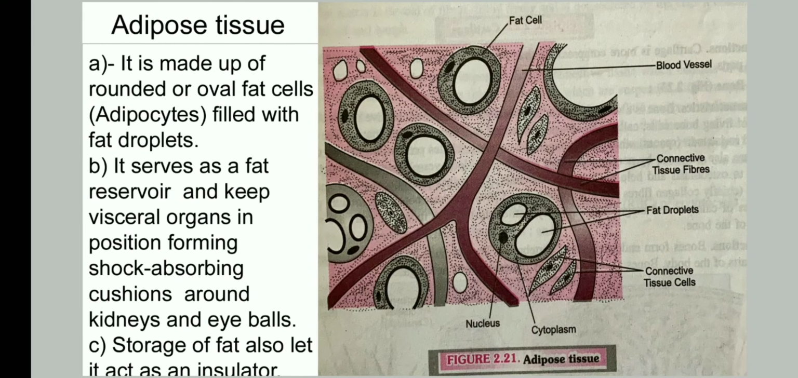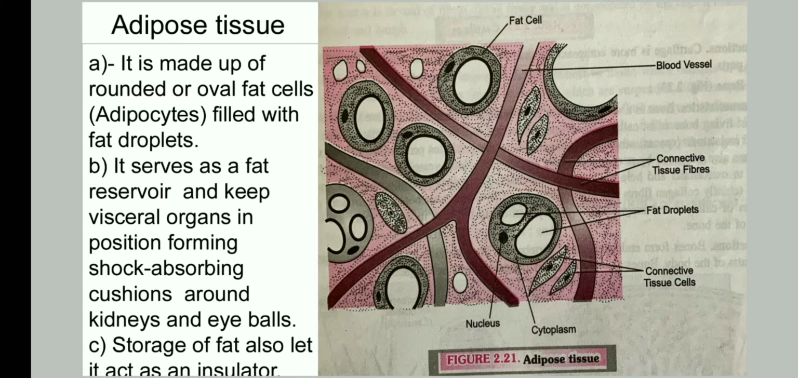And the next type of connective tissue is adipose tissue. It is made up of rounded or oval fat cells. Fat cells are called adipocytes, so this type of tissue is adipose tissue. Fat cells, as the name is telling, are filled with fat droplets, and it serves as a fat reservoir and keeps visceral organs in position, forming shock absorbing cushions around